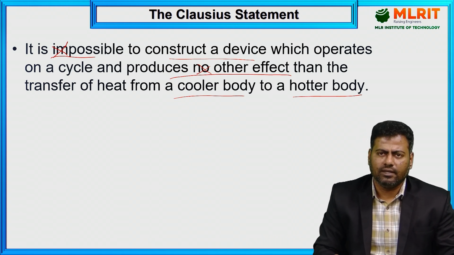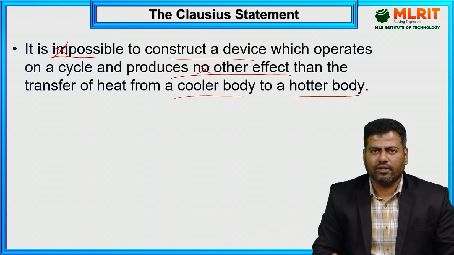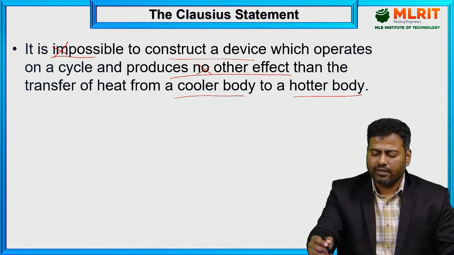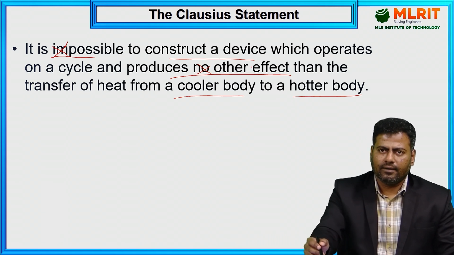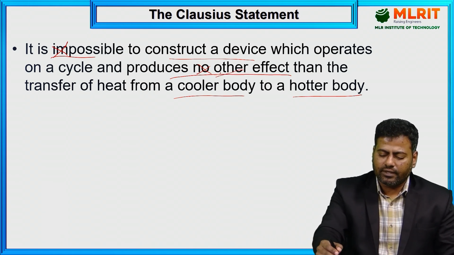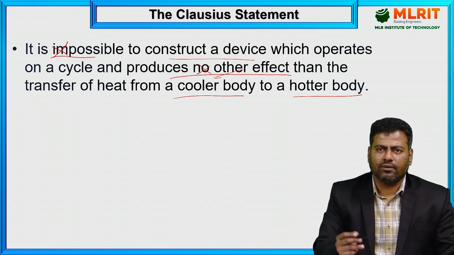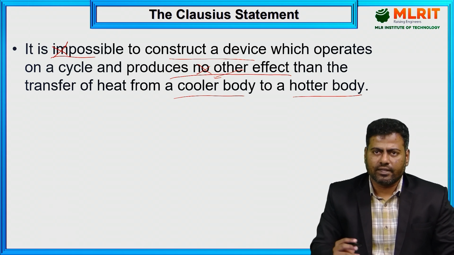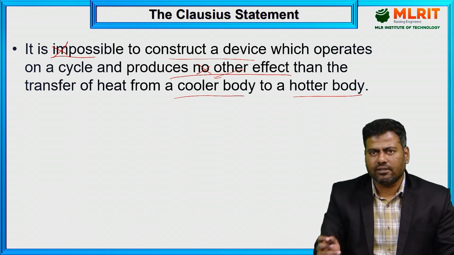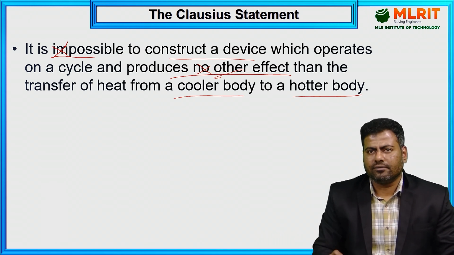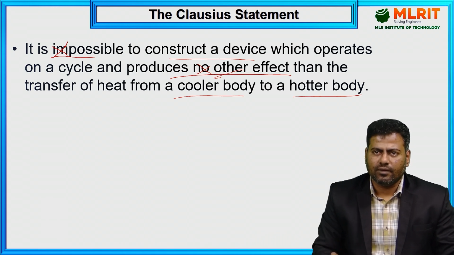Conservation of energy is nothing but we can't destroy or create energy; it is converted from one form to another form. So by expenditure of other effect, that is work done, I can convert that into the transfer of heat from a cooler body to a hotter body. For that I require some specified conditions with the working substance. The heat transfer will take place with respect to the working substance. Here I said only with respect to the system, between the system and surrounding, or between two systems. Like that we have to consider.